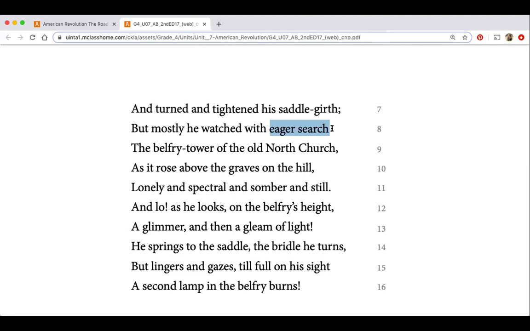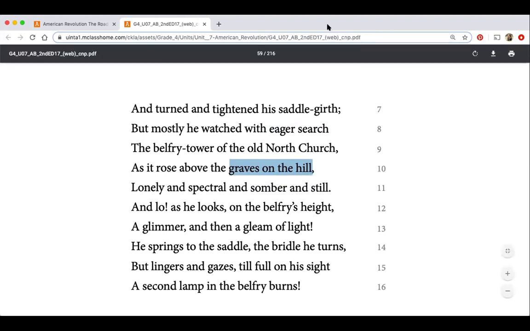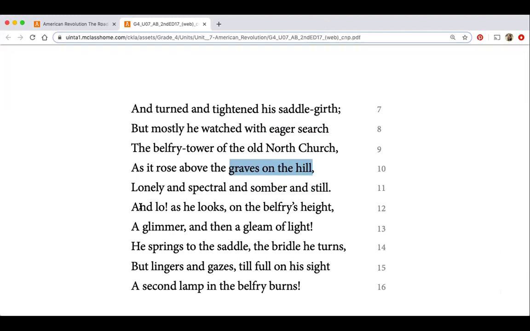And then it says right here, it says somber and still, graves on a hill. So that just means it's kind of like this quiet, it's ghost-like. I don't know if you've ever walked through a graveyard, but it's really quiet and creepy, and that's what it's feeling like to him. But then it says, and lo, that means like, whoa, look out.